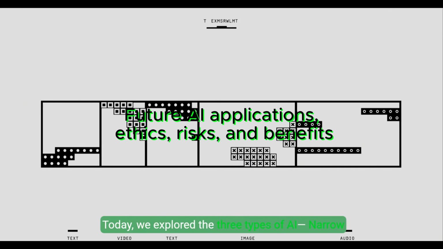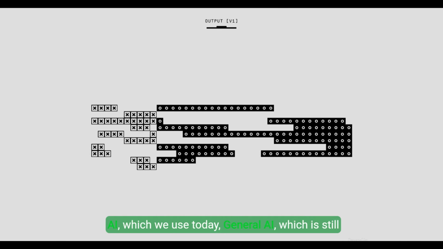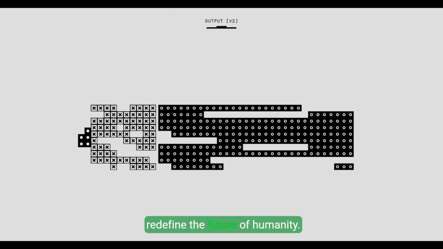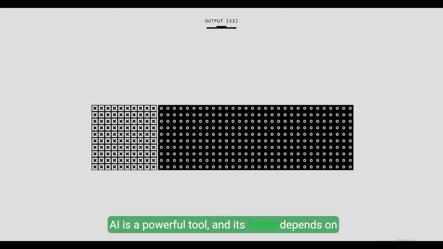Today, we explored the three types of AI: narrow AI, which we use today; general AI, which is still under development; and super AI, which could redefine the future of humanity. AI is a powerful tool, and its future depends on how responsibly we develop and use it.